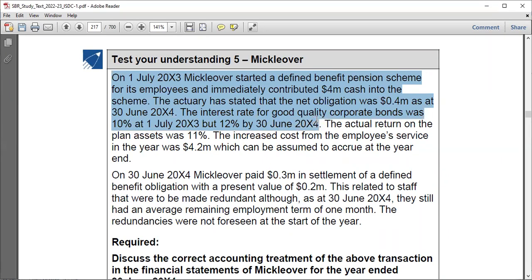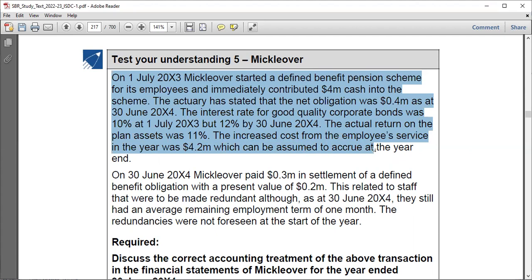We usually base that on the beginning. The actual return on the plan assets was 11%. This was the actual return. The increased cost from the employees' service in the year was 4.2. Do you see this? Which can be assumed to accrue at the year end. Do you see this now?